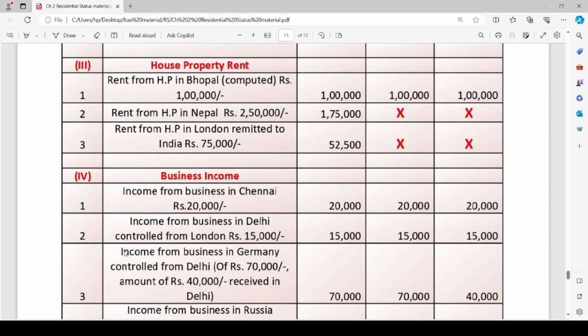Rent from house property in Nepal is rupees 2,50,000. Here the word computed is not mentioned beside the word rent. Hence I have taken 30% standard deduction on rupees 2,50,000. So the net rental income is 2,50,000 minus the 30% standard deduction, which equals 1,75,000.